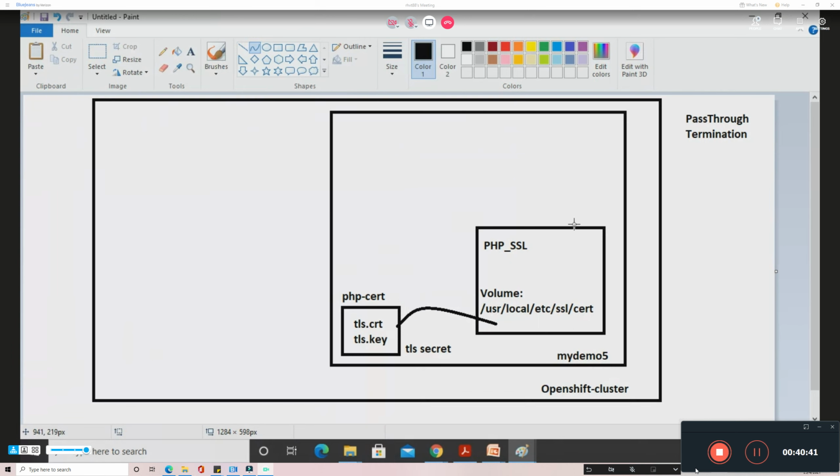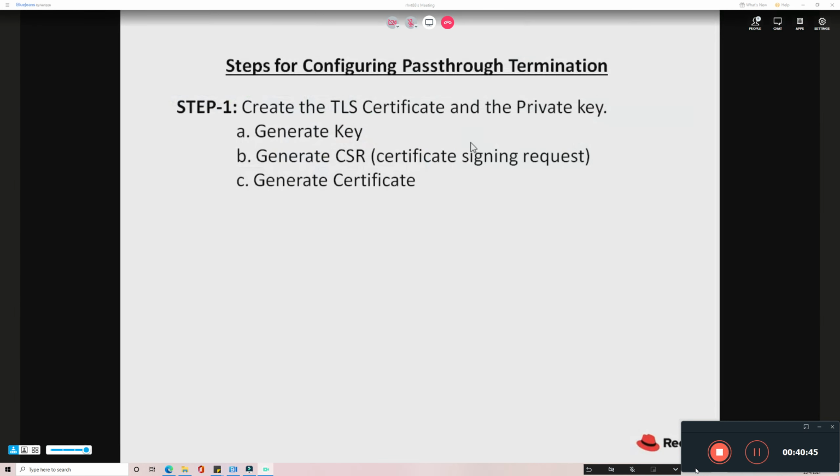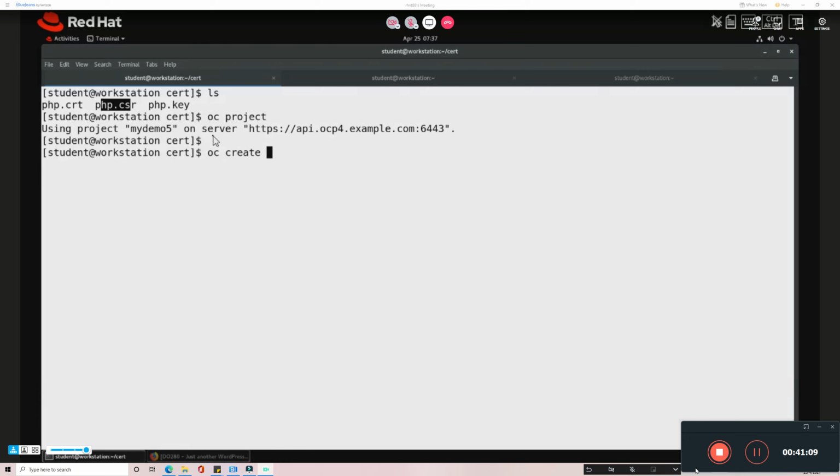So I need to create this secret now. That will be the second step. You can interchange the steps: you can deploy the application first, then create the secret and inject that secret into the application. But I'm following this order here. So I'm going to create a TLS secret in the project. Currently I'm in the project my demo, or you can verify that. So I'm going to run oc create secret.